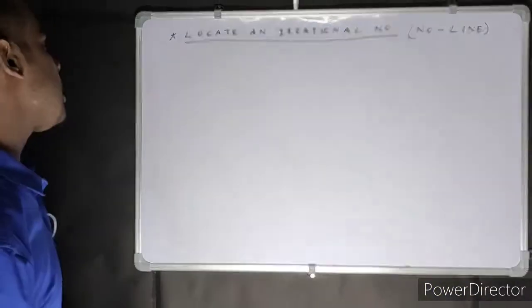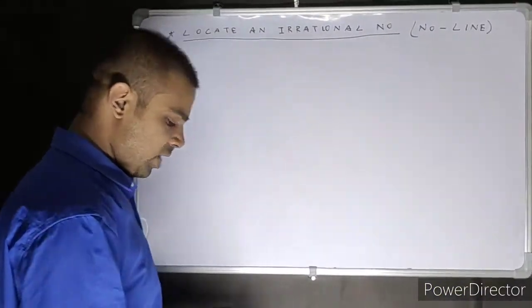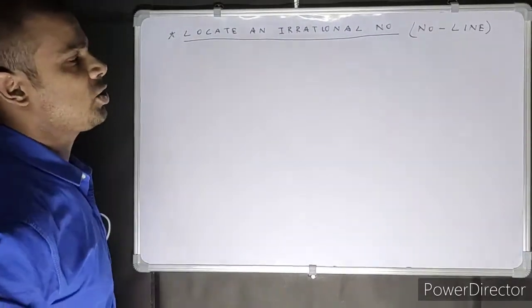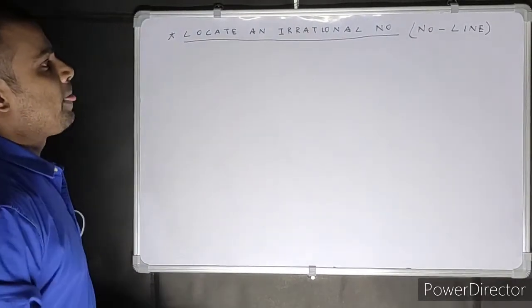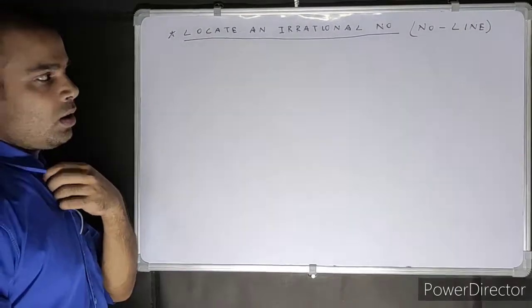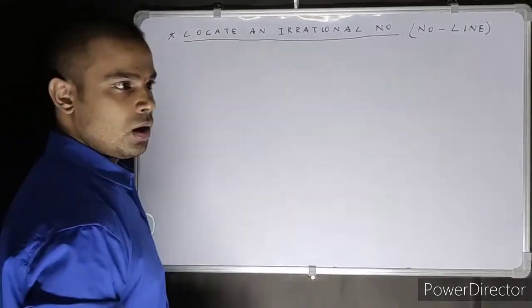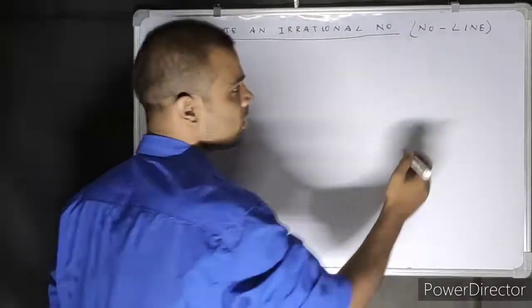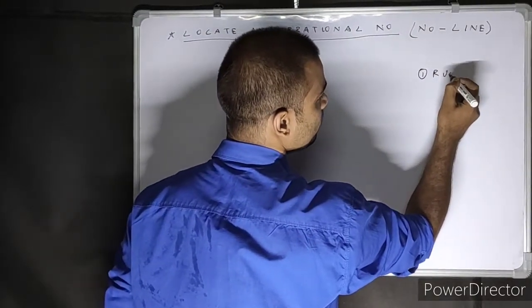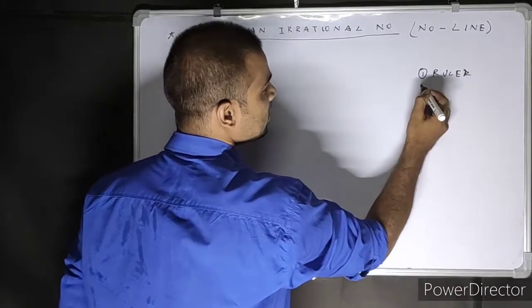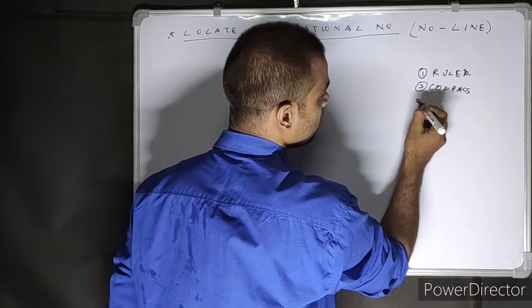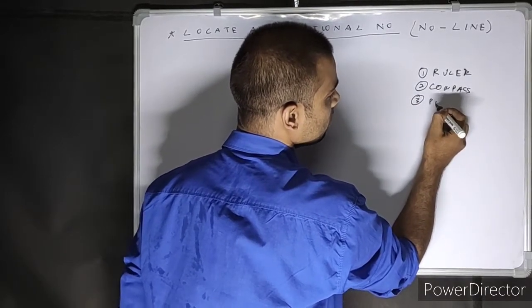So I'm going to take the example that is in your book and try and show you how we are going to plot it. Okay, there's going to be a lot of construction over here, my students. So you might want to take out your ruler, your compass and your protractor. Have a pencil ready also.